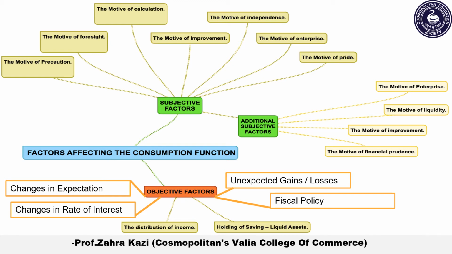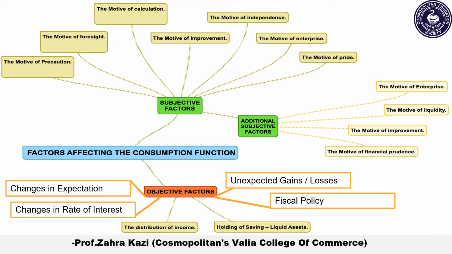Keynes later on thought that the mentioned objective factors are inadequate and therefore added two more objective factors, that is the distribution of income and holding of saving liquid assets. So the distribution of income depends upon the country's level of income.